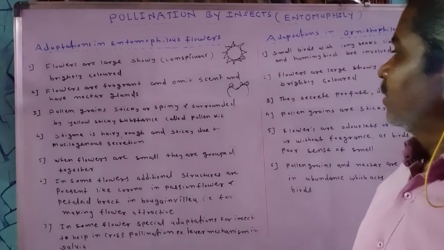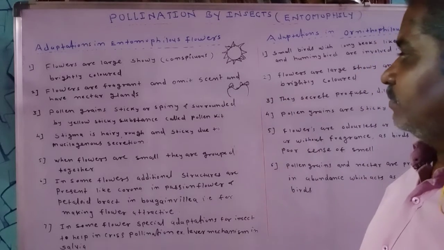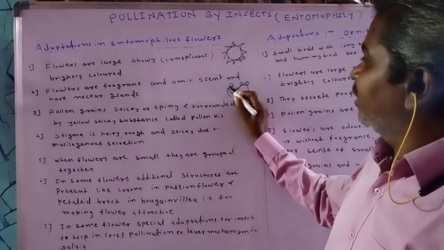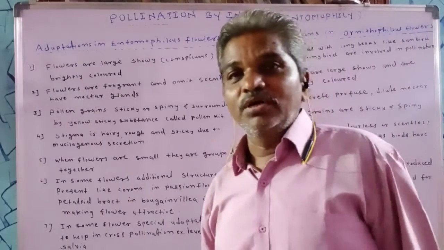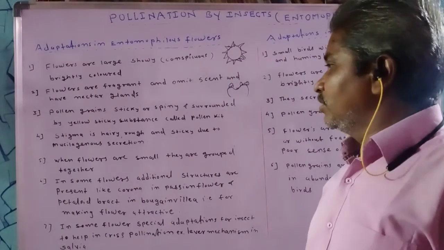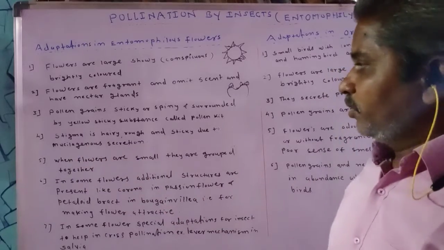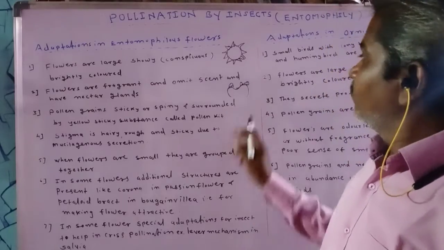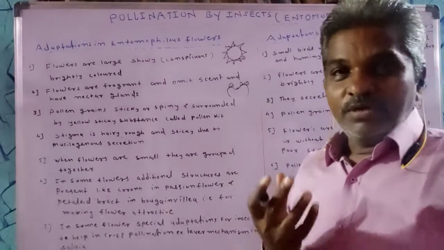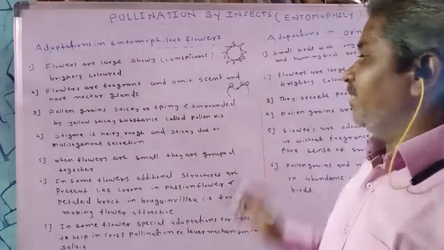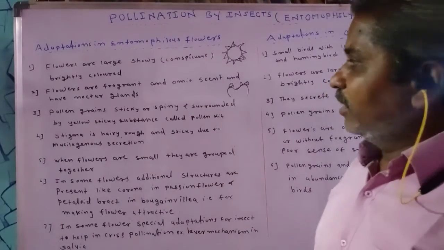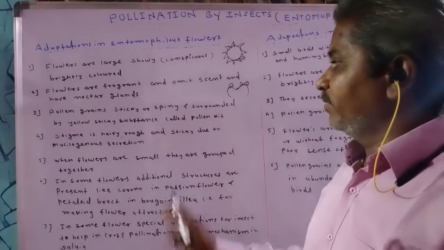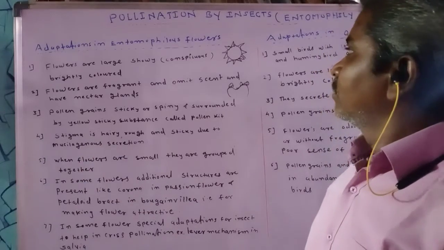The mucilaginous secretion makes the stigma sticky, and pollen grains easily stick to the stigmatic surface. So this is about the stigma, which is useful for entomophily.